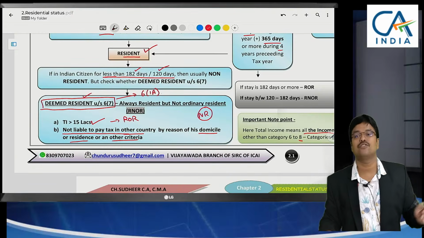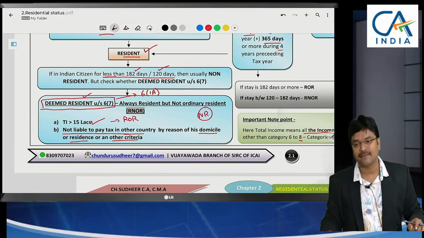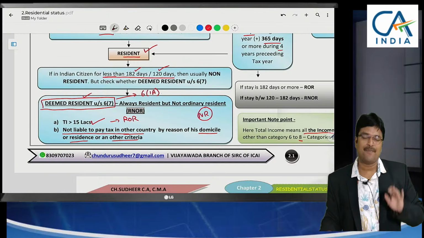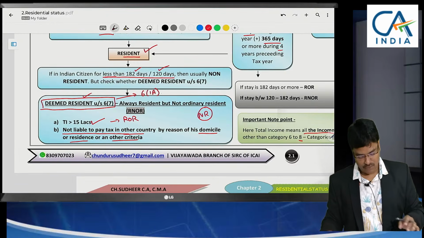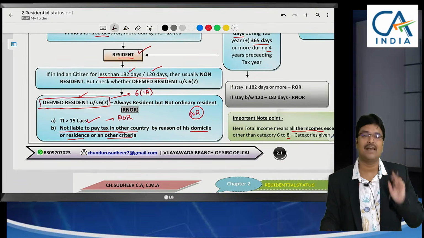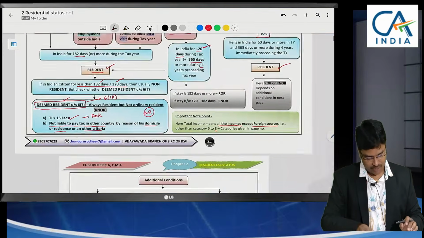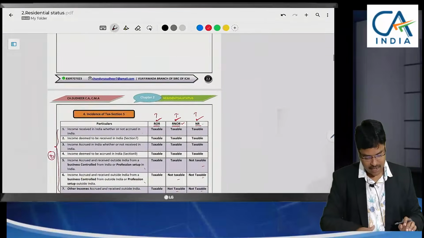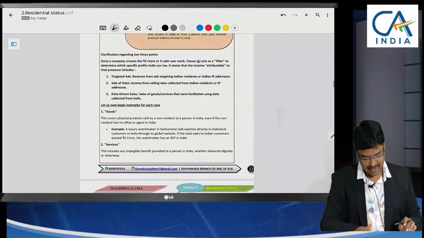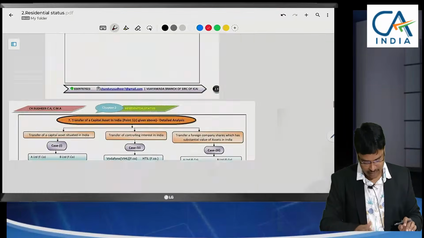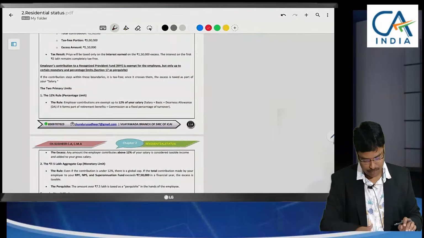Next, I will discuss those 8 categories. There we will get clarity. That's why keep all other doubts aside till now. What I am specifying here, with one example, we will get clarity. Regarding this foreign country not taxing the incomes, those aspects also I will give you with a perfect example right now.